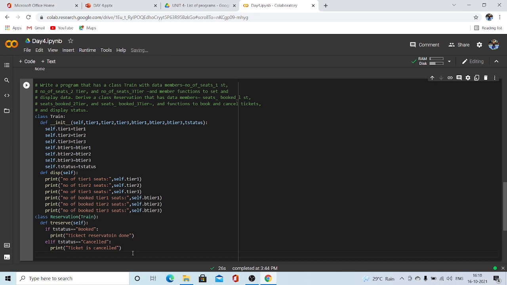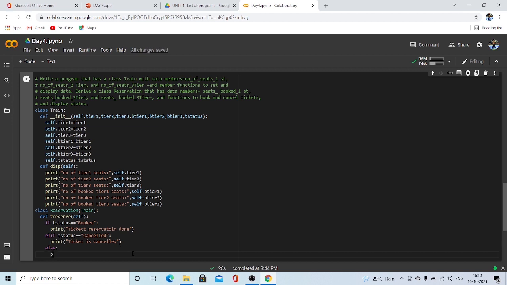We are done with ticket reservation and ticket cancellation as well. Else, we'll return, let's return else, ticket not booked.